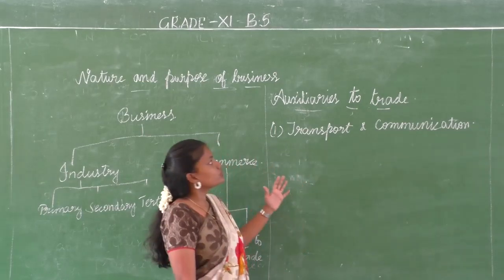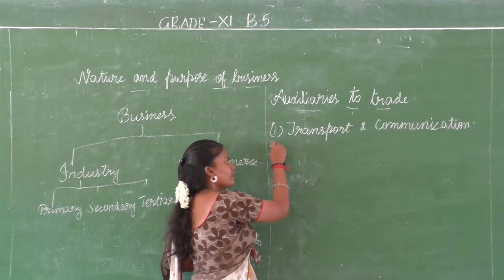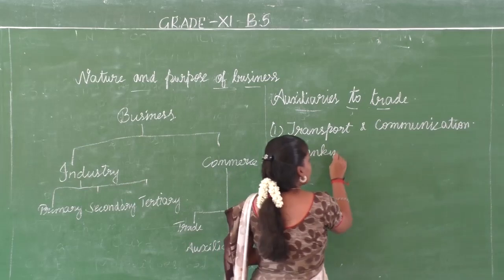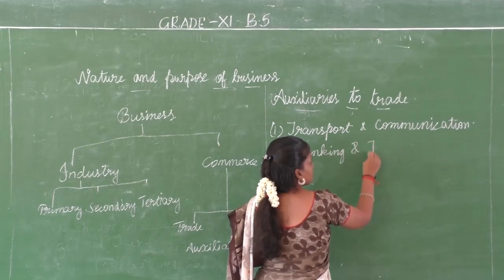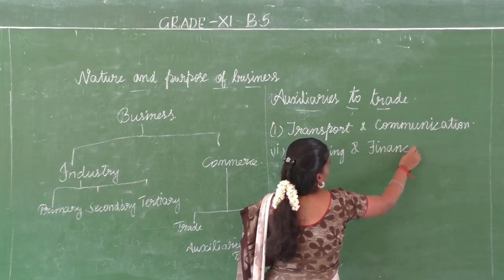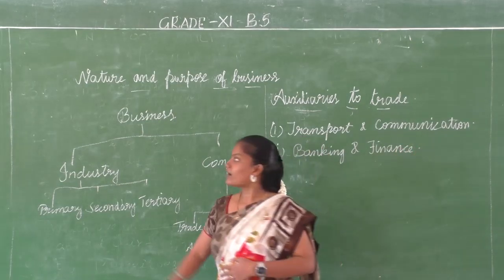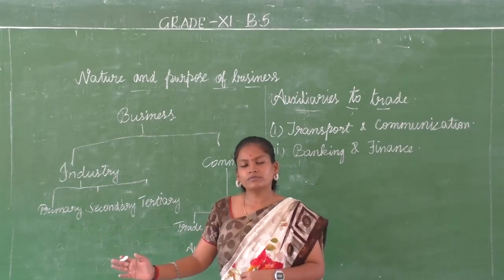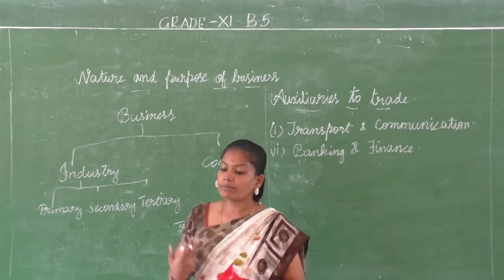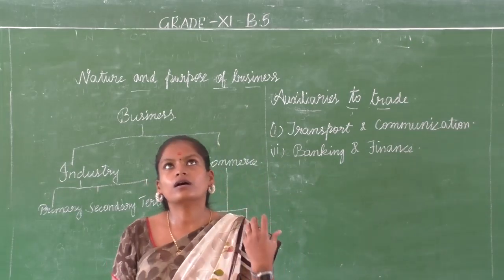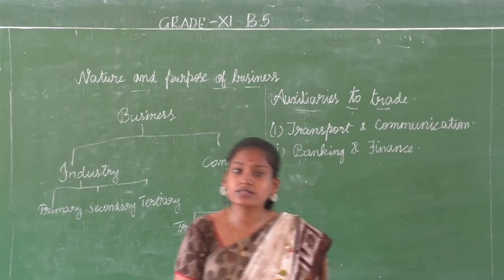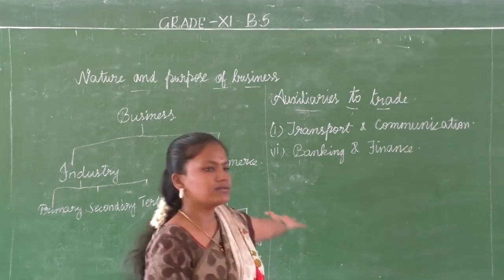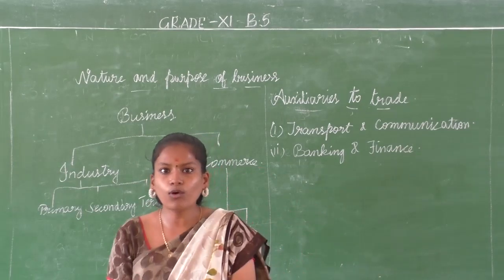Now we are going into the second auxiliary to trade, and here also it comes as a pair. What does the pair mean here? Banking and finance. Of course, even though we have started our business with our own money, will it sustain for a long time? No. There may be owners who would require investments or some other financial support in the middle of the business. They want to increase their production all of a sudden. Who comes in? Banks.